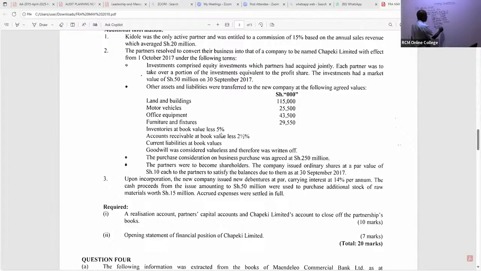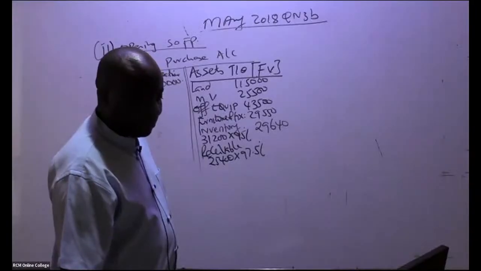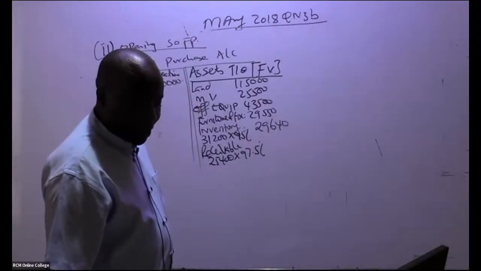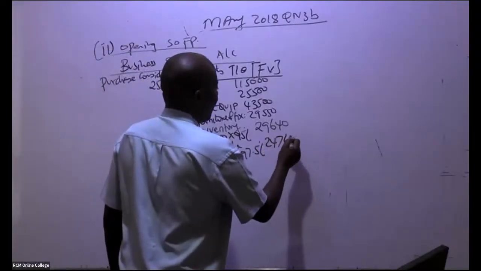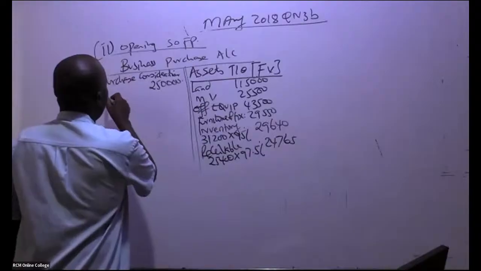I multiply this with 97.5%, because the 2.5% is being given to us as a discount or something. So we have 24,765.